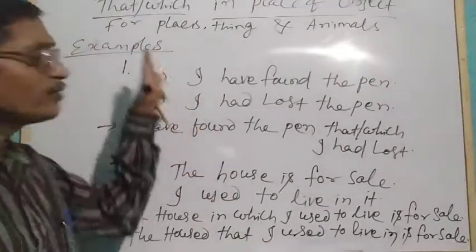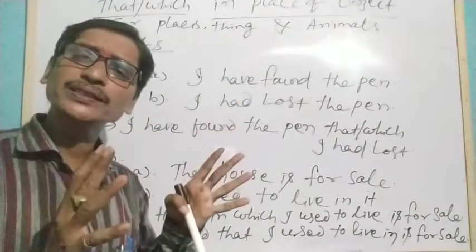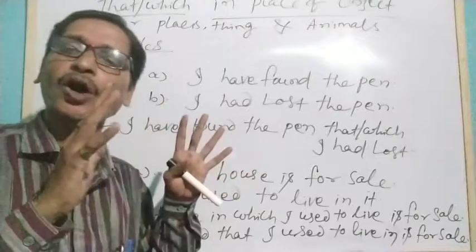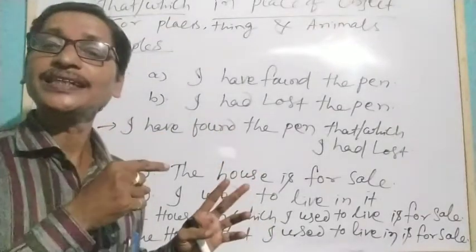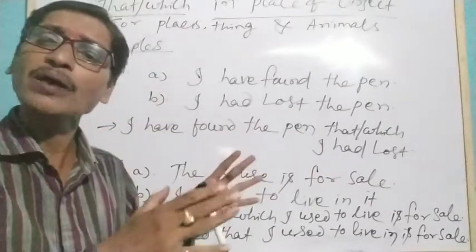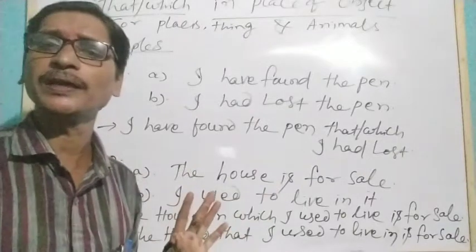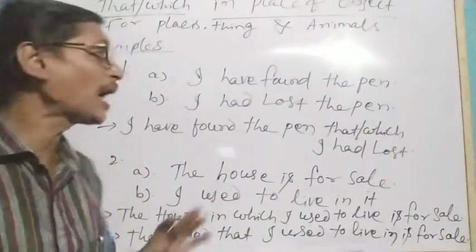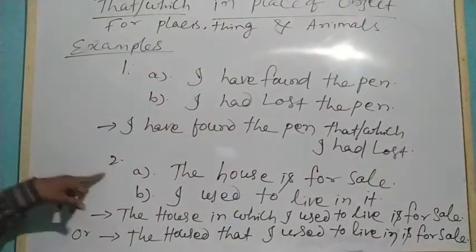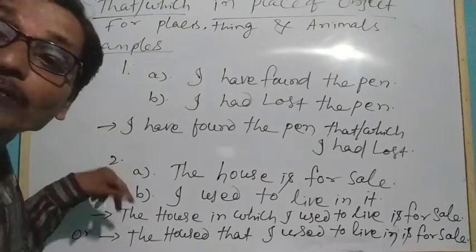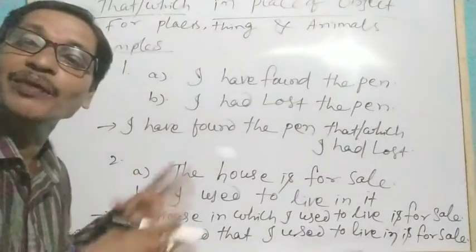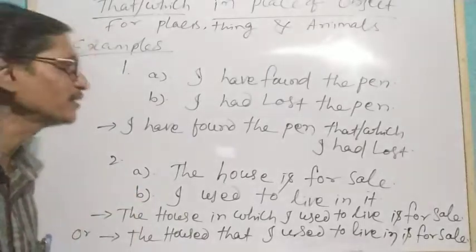Here you see, now we are discussing how that and which we use for persons, things and animals in place of object. Last time we understood that and which are used as relative pronouns in place of subject. Now the same thing can also be used in place of objects. So now see, from these examples we will understand them. I have given you two different examples. Try to understand, it is very important, because here you will find the secret so that you will avoid mistakes while writing your answers.